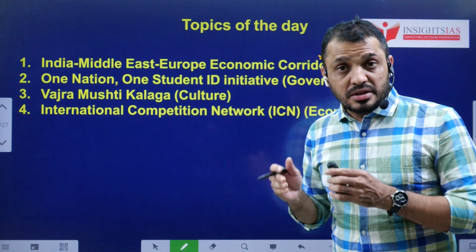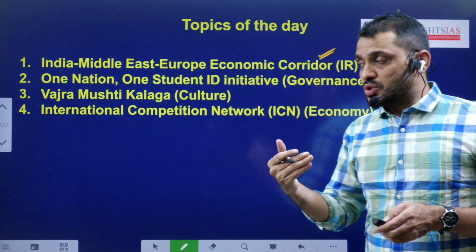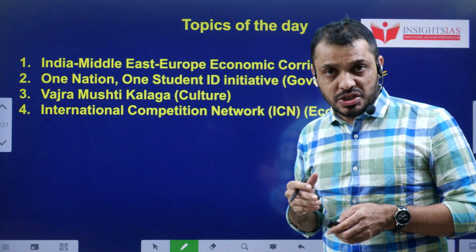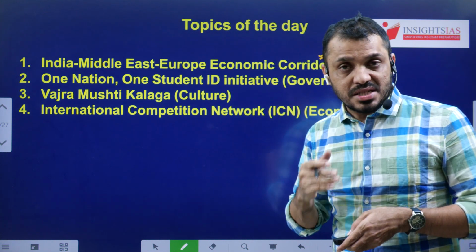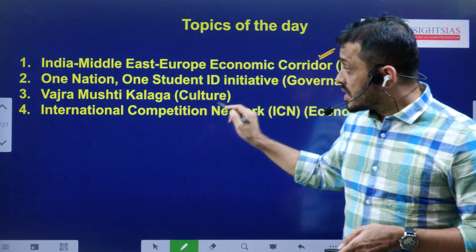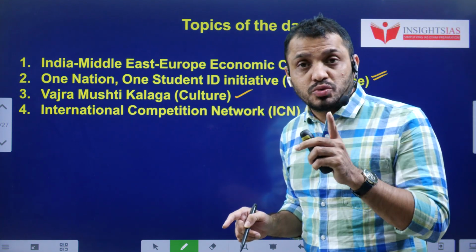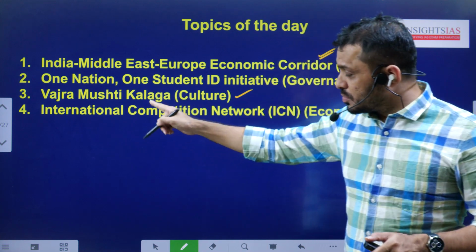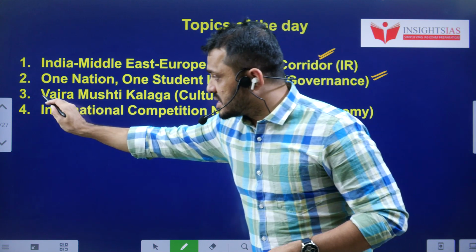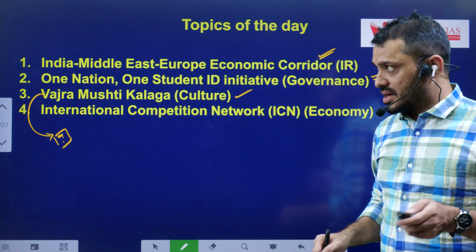State governments got the directions to take the consent from the parents before enrolling the students for this One Nation, One Student ID initiative. We will discuss what is that One Nation, One Student ID and what is the significance of that, how the data will be stored and how it is going to help students. Next, Vajra Mushti Kalaga. It is related to Karnataka. If any student from Karnataka is listening to this video, you must know about this particular art. Meanwhile, tell me students, this particular art is related to which part of Karnataka? If you know, please put your answer in the comment section.